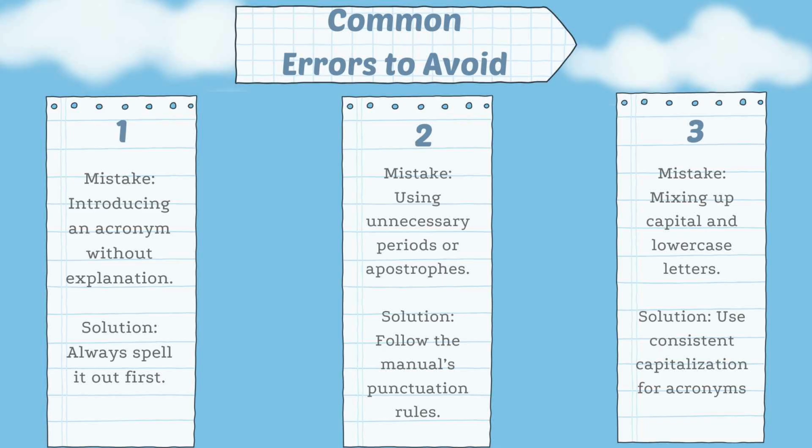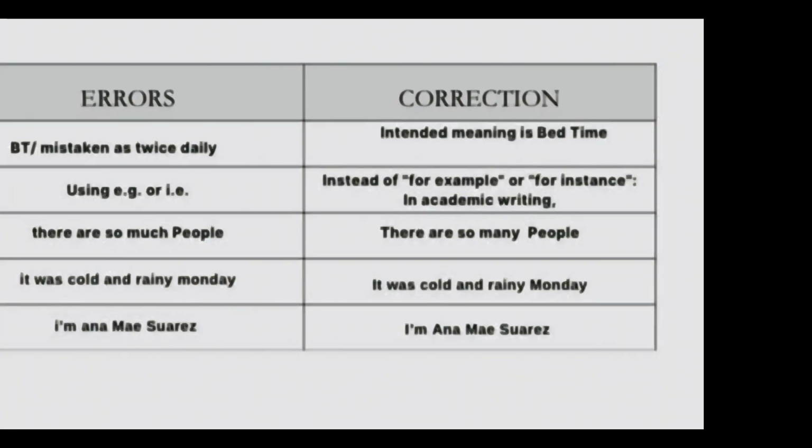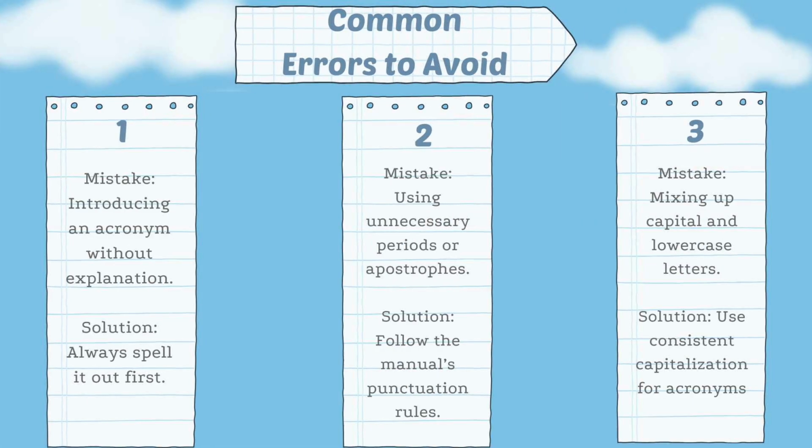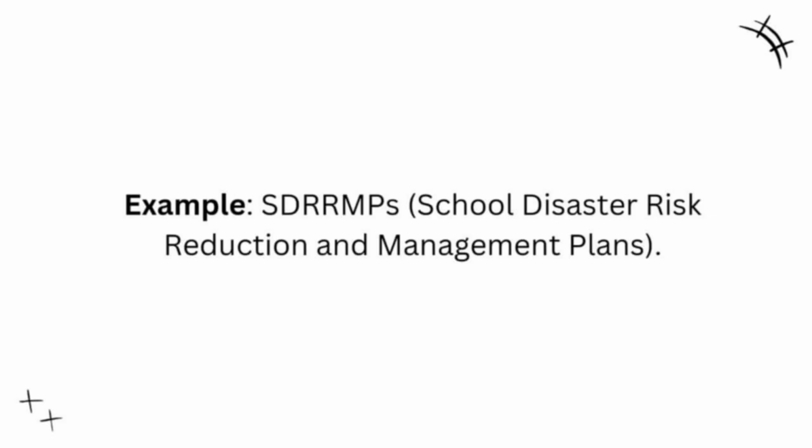Now, let's look at common mistakes when using abbreviations and acronyms and how to avoid them. First mistake is introducing an acronym without explanation. So how do we solve this? Always spell it out first. Second mistake, using unnecessary periods or apostrophes. And how to solve this is to follow the manual's punctuation rules. Mistake number 3, mixing up capital and lowercase letters. To solve this, we should use consistent capitalization for acronyms.